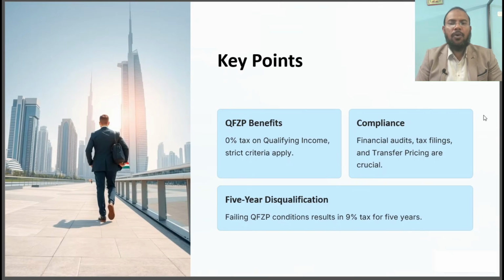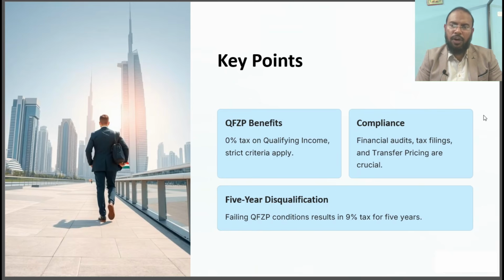Finally, I will conclude with some key points. One of the key points is qualifying free zone benefits. If you are following all the conditions of a qualifying free zone person, there is the benefit of zero tax on qualifying income, but you have to comply with some conditions and regulatory requirements, like maintaining audited financials, filing tax returns in time, and keeping transfer pricing documentation.